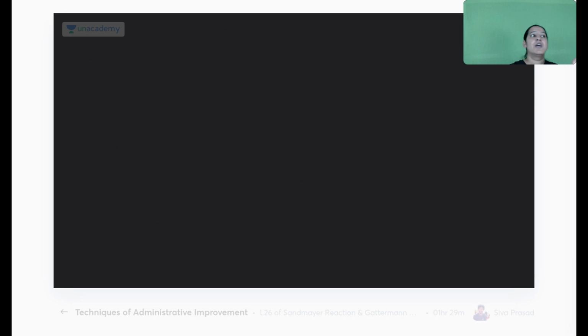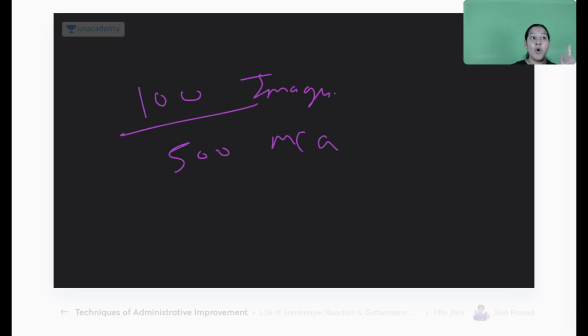Now in this series, you will understand 100 images, but more than 500 MCQs you can crack based on these 100 images. On each image, I am giving you 5 MCQs. Not only that, on the same image, another MCQ can also be framed.